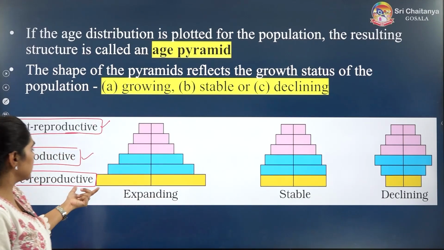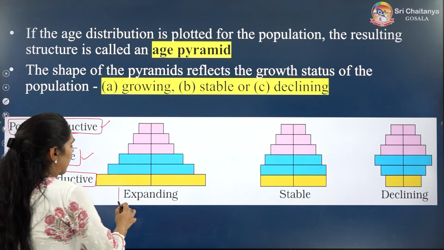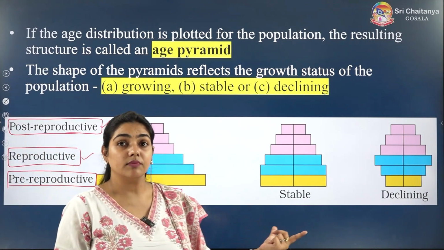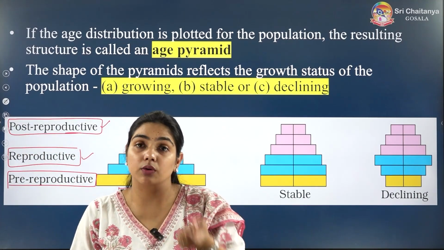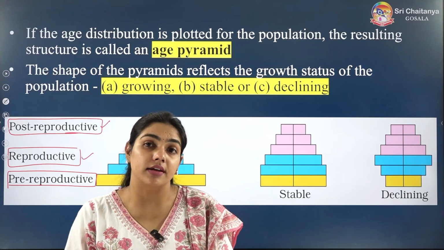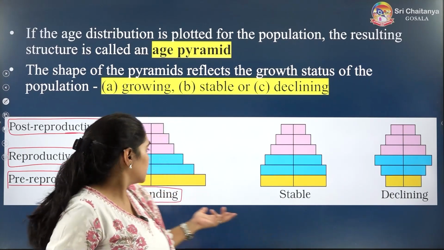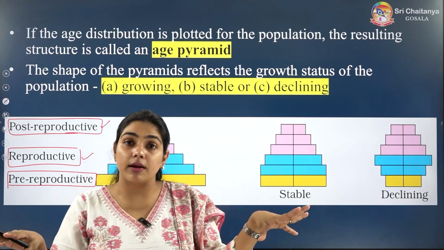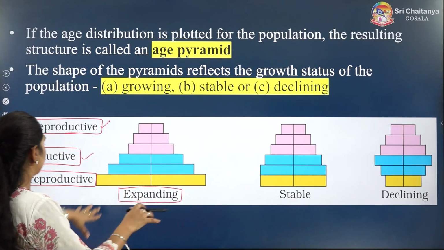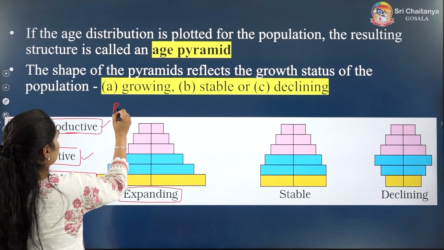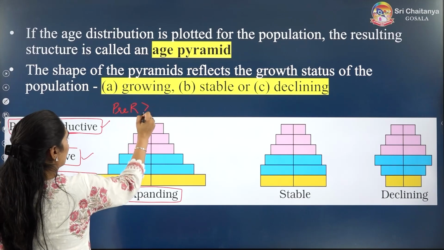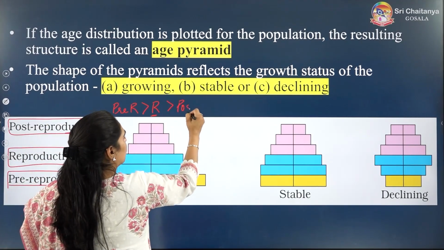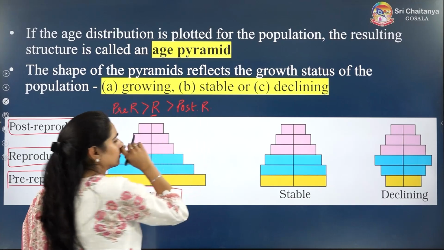You can see there can be an expanding population. In an expanding population, the population is increasing, as in developing countries. Population is expanding because pre-reproductive are more than reproductive, and reproductive are more than post-reproductive.